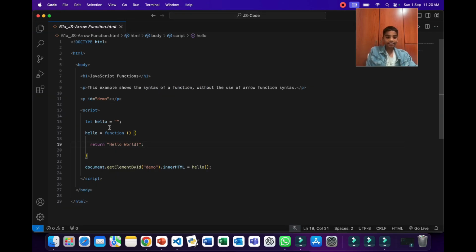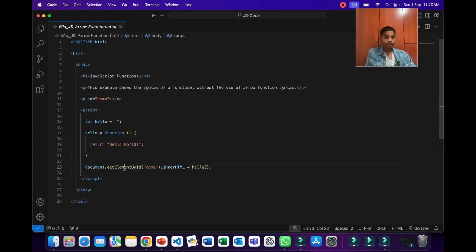So as you can see over here, we have first declared a variable called hello and given it the value of an empty string. And then we are reassigning the value of hello to a function with no parameters. We are returning hello world, and this is a self-calling function. So this will automatically call itself and return this over here.